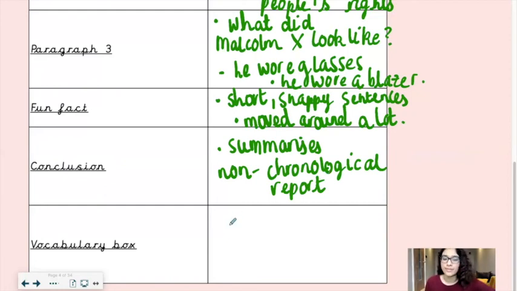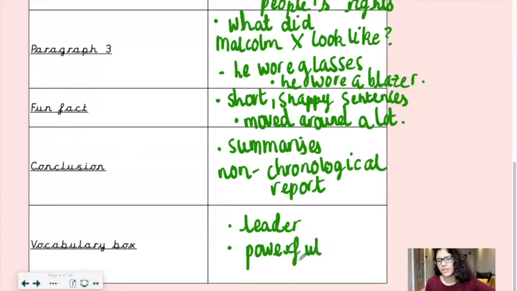And then in terms of your vocabulary box, or what is included in there, those are words that you want to make sure you include. They're your keywords. So a big keyword for us would be leader. Another keyword could be powerful. What's another keyword that you want to include in your writing? I would include trustworthy.